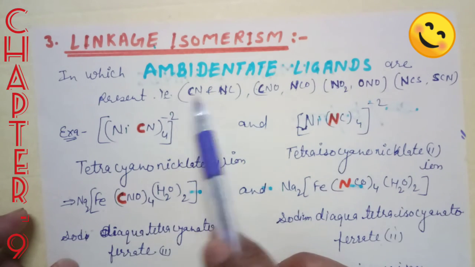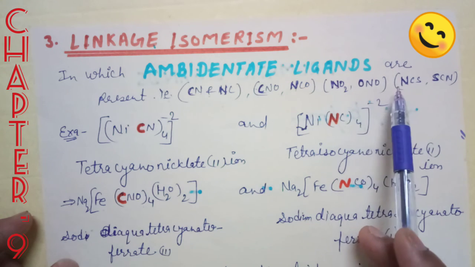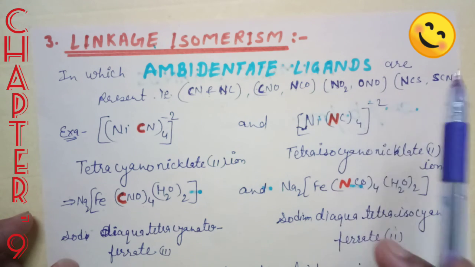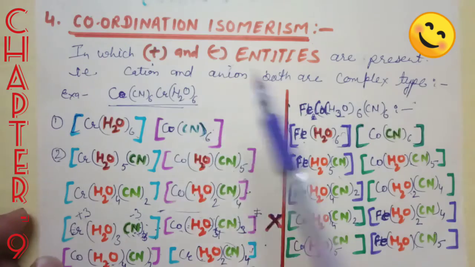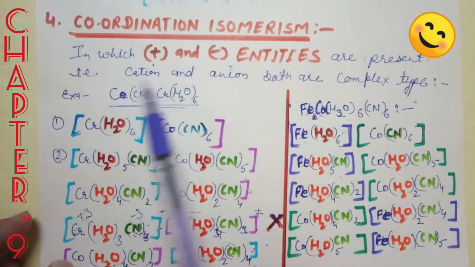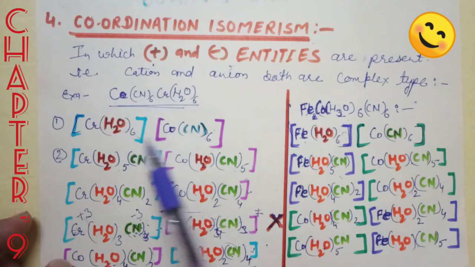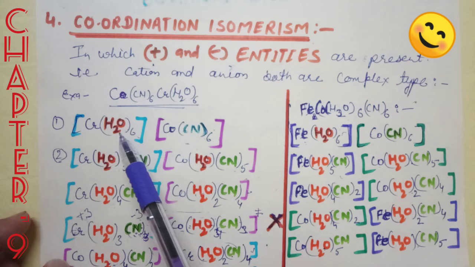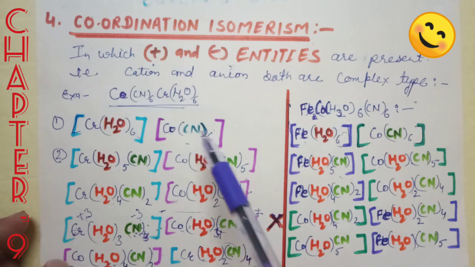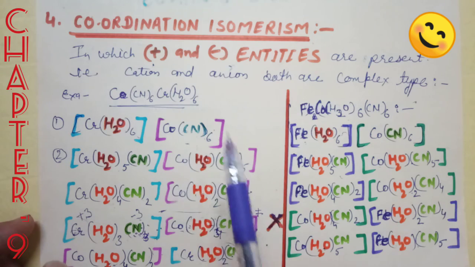Ambidentate ligands means cyano-isocyano, cyanate-isocyanate, nitro-nitrito, thiocyanato-isothiocyanato, etc. Coordination isomerism is shown by the complexes in which both positive and negative ions are of complex type, or we can say that both positive and negative entities are present, meaning two entities should be present in the complex to show coordination isomerism.